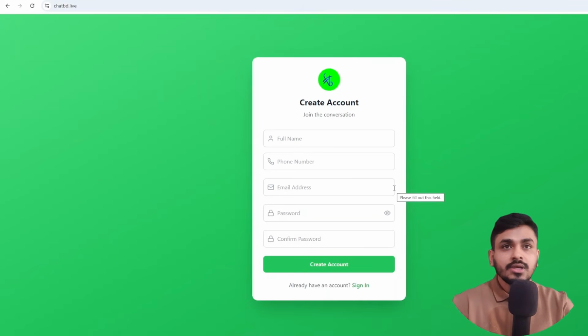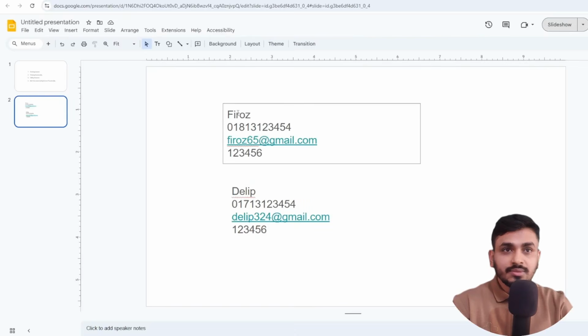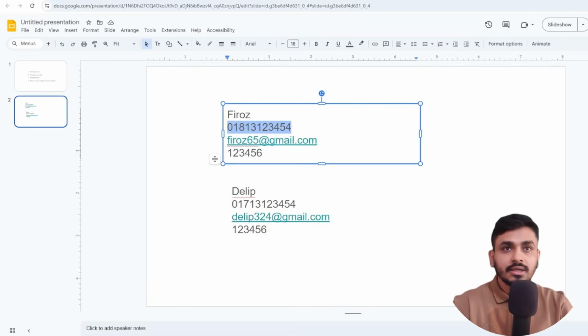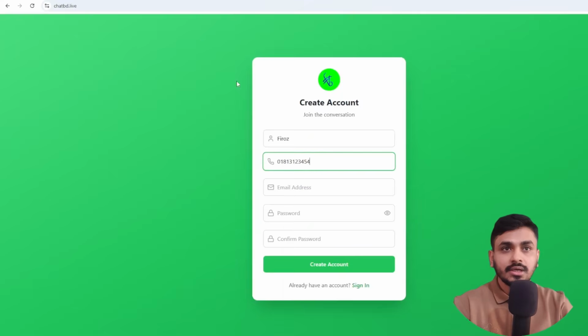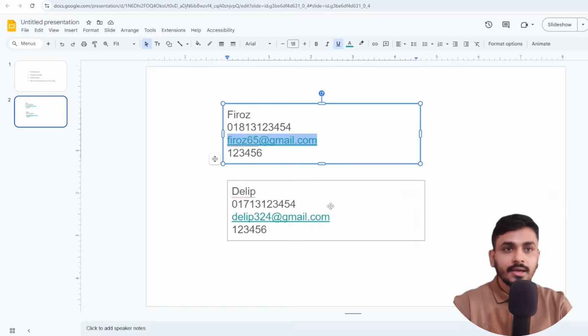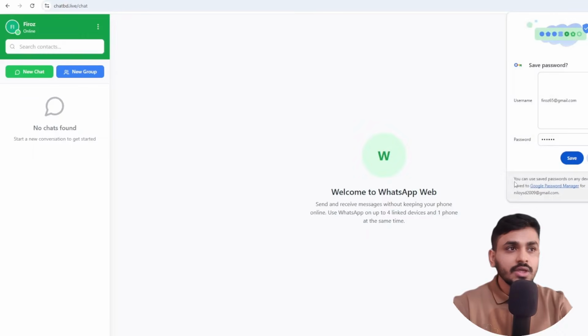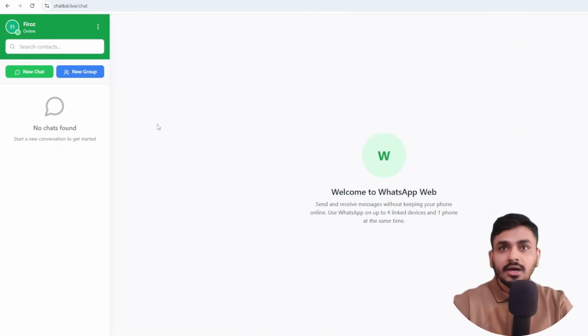Now I use this information to create the account: the phone number and email address. If I hit the create account button, the account will be created. Let's see. Now you can see Firoz's account has been created.